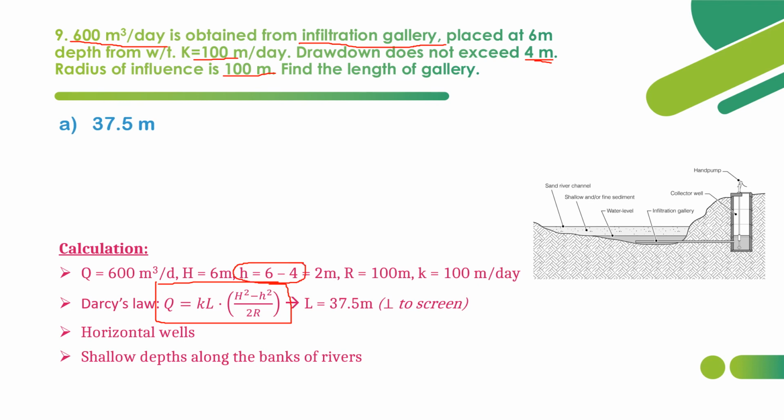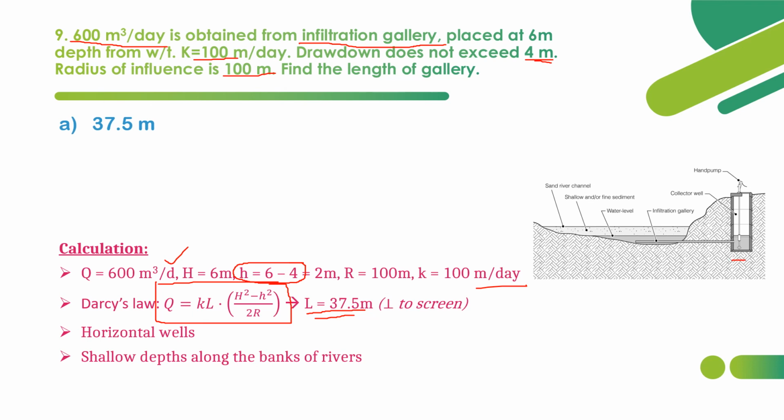So we have to substitute all the things with the correct units. Here we have meter per day. Here also we have meter per day. With respect to correct units, we have to substitute all the things to get length of gallery, and that length will be nothing but the perpendicular to screen. So length of gallery is 37.5 meter. We should not confuse length or width of infiltration gallery.